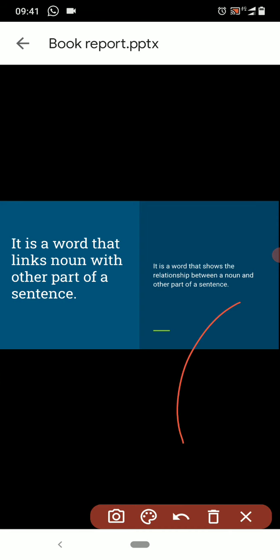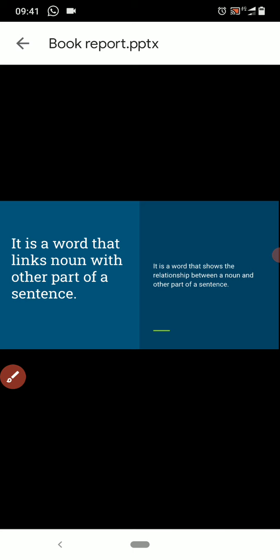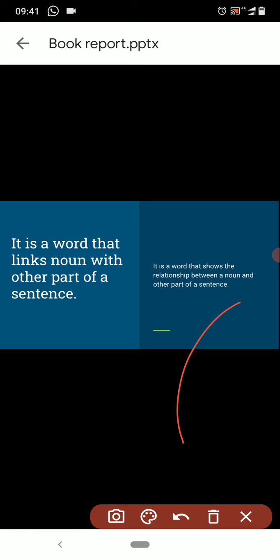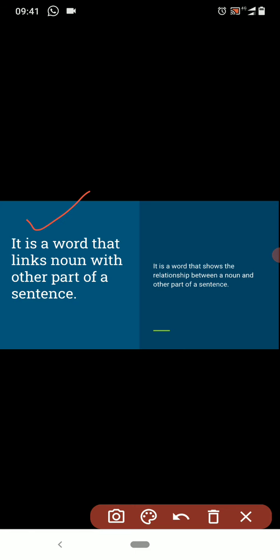So here is preposition, which I have mentioned with two definitions. The first one is: it is a word that links a noun with other part of a sentence.